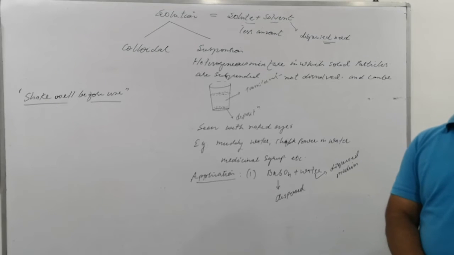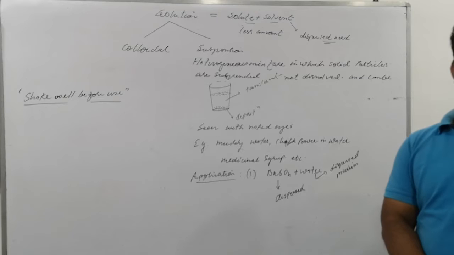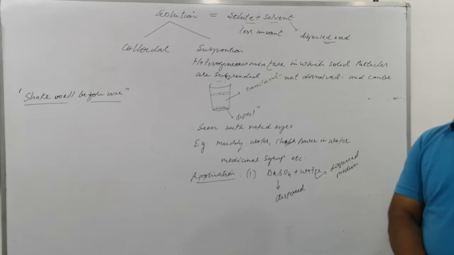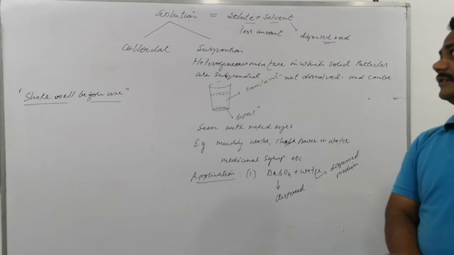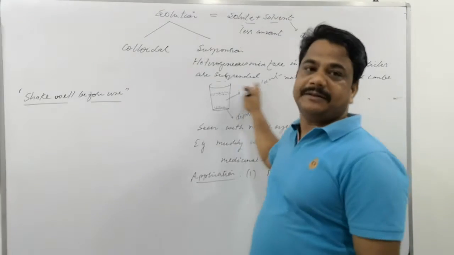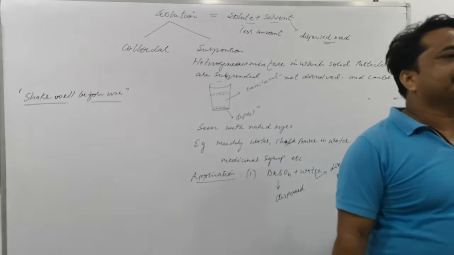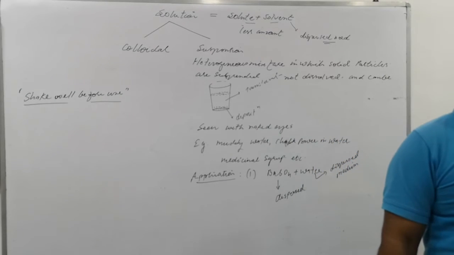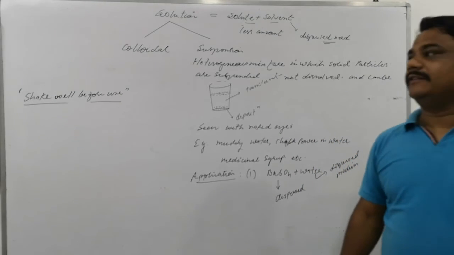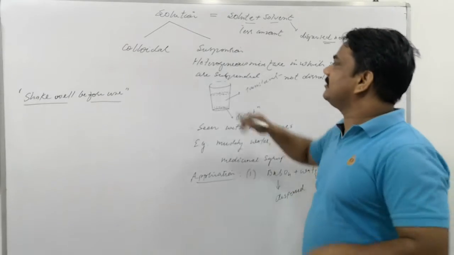Aluminium paint is a suspension of aluminium particles in varnish and used as a silver paint. Is that clear? Well, you understood about the suspension, and different properties of suspension can also be there. What could be the different properties of suspension? The first property: do you know what is the size of particle here?